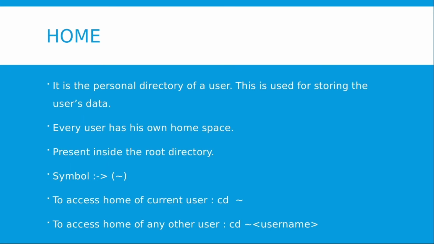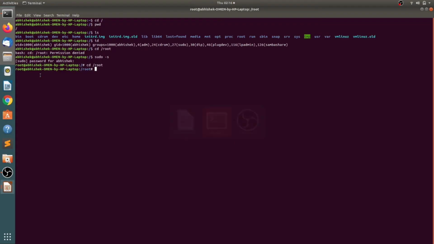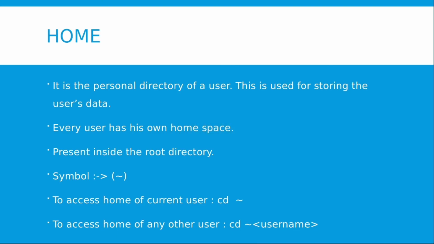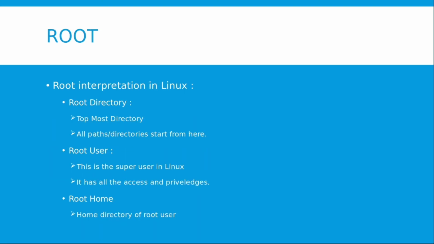Now if we talk about home, as I said earlier, every user in a Linux system has his or her personal home. Inside the home directory, the user can save any file or any personal data. So that is the user's personal data. It has the symbol of tilde. If I want to enter inside the home of the current user, I can easily do cd space tilde, and if I do pwd, I can clearly see that this is the home directory of the current user. So this is how we can enter inside the home. So you can clearly see the difference between what a home is and what a root is.